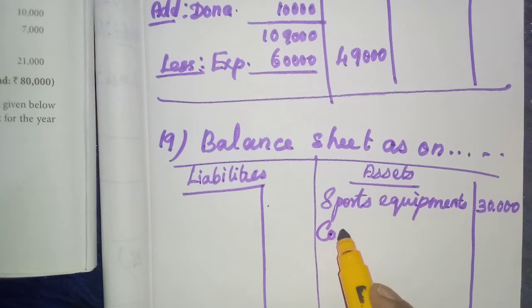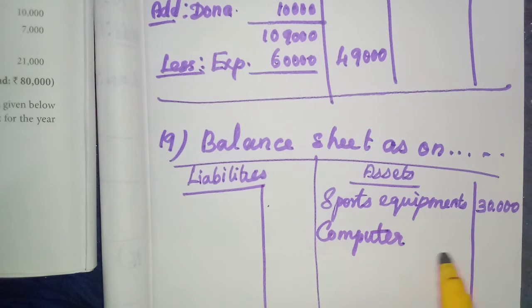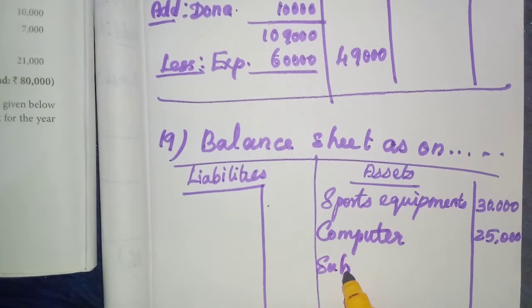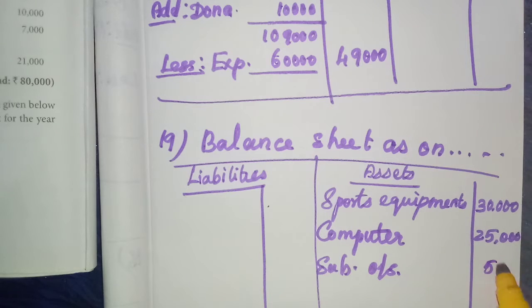Computer, 25,000. Subscription outstanding, 5,000.